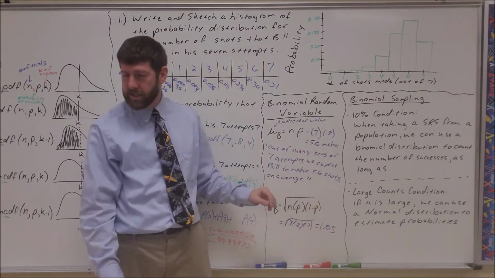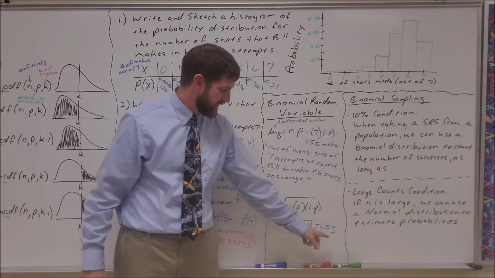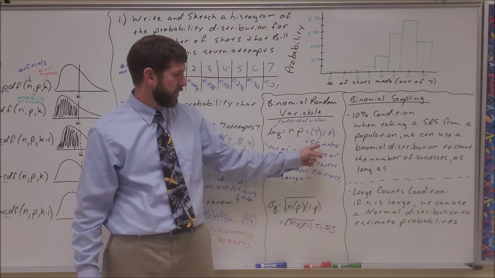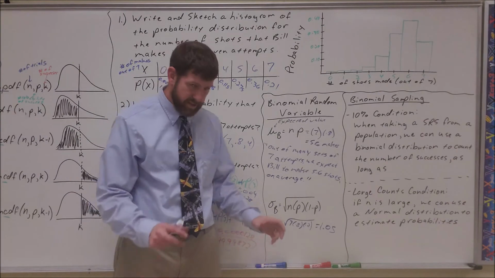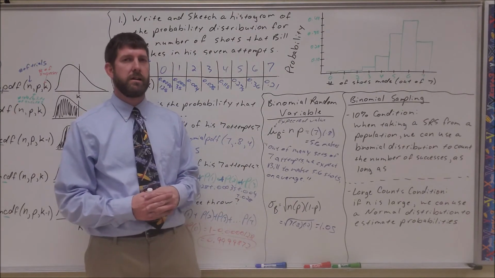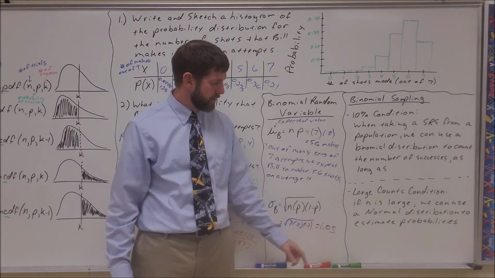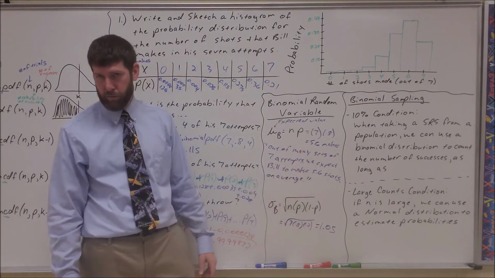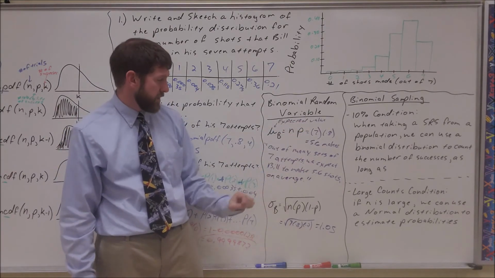Out of many sets of 7 attempts, the number that he makes will typically differ from 5.6 by about 1.05 shots. So that's our mean, that's our standard deviation.